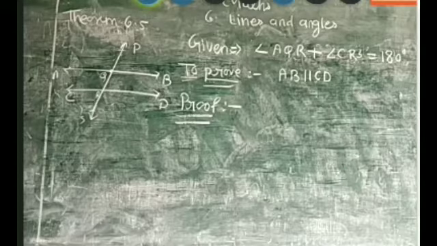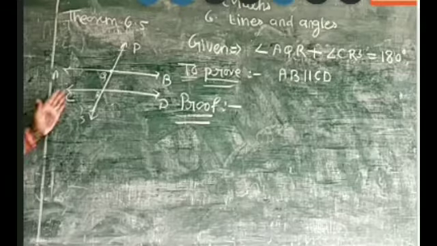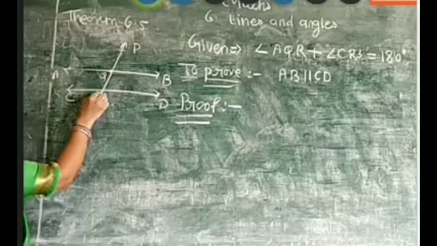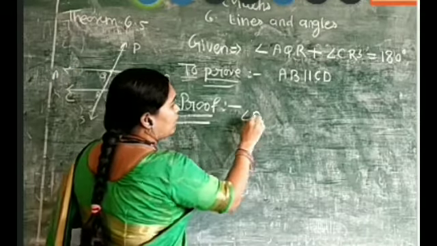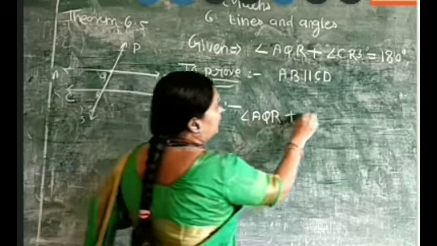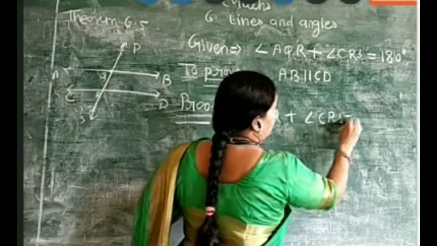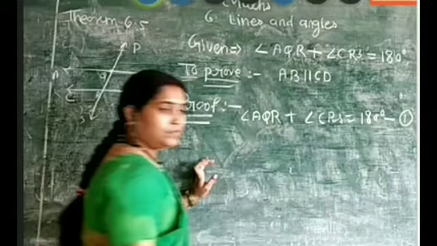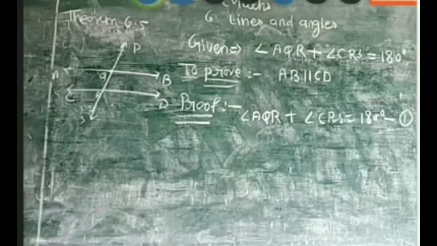So right here, see in the diagram that angle AQR plus angle CRS is equal to 180 degrees. Equation 1. It is given there.